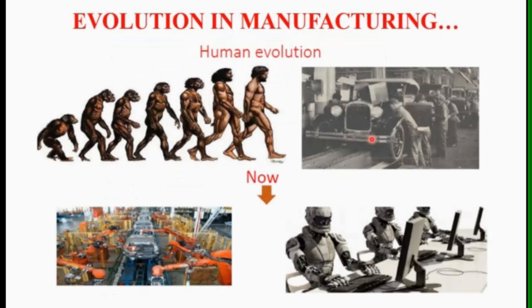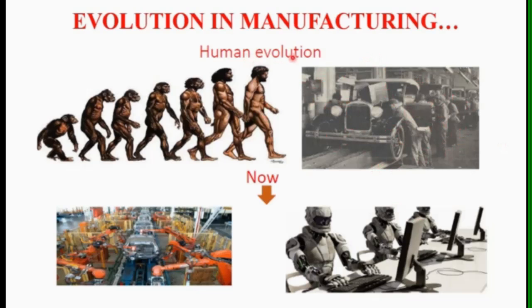Now we can see here the evolution of manufacturing. First of all, we can see human evolution. Initially, humans were self-developed, and they started developing the new things or new products that humans require. For example, here car development is going on.